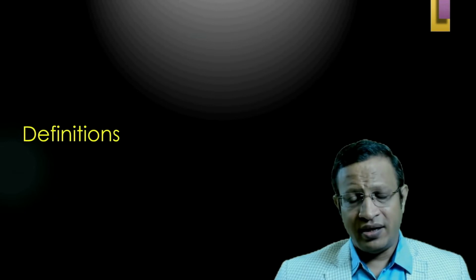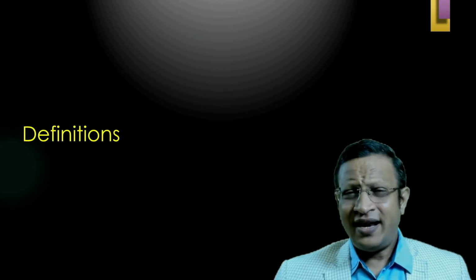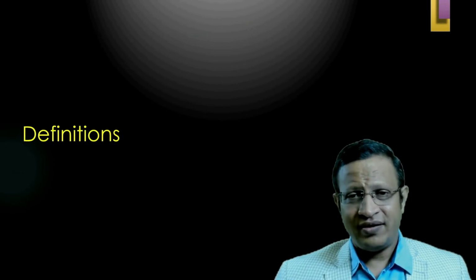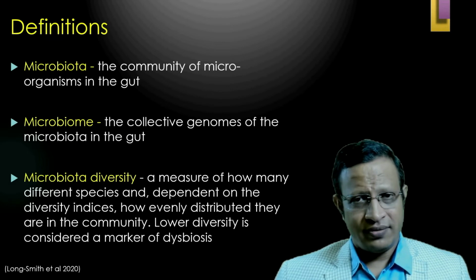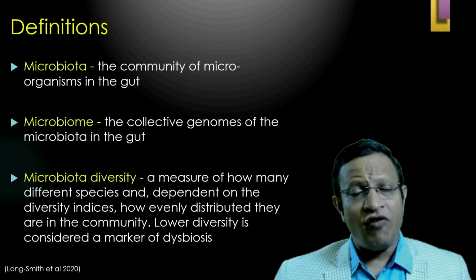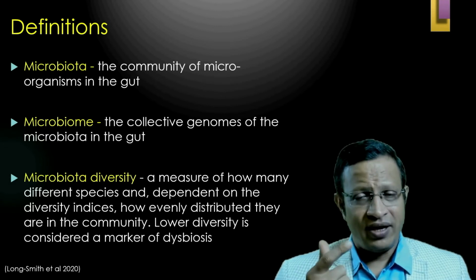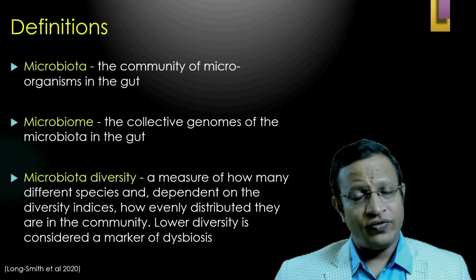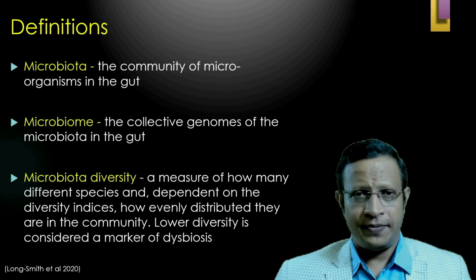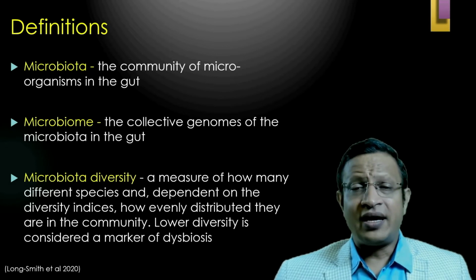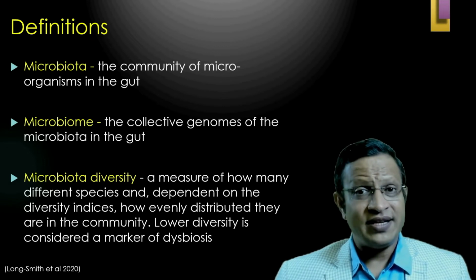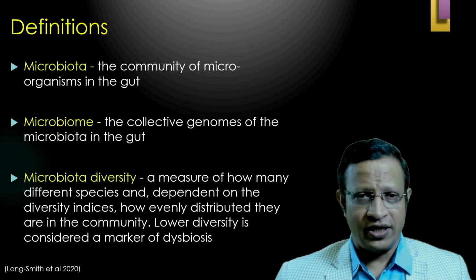So after discussing the microbiota till now, let's understand certain definitions and words which are there in this field. Microbiota. What does it mean? It is the community of microorganisms in the gut. They include bacteria, fungi, eukarya, archaea, and viruses, and also a few non-pathogenic fungi. What is microbiome? The collective genome of the microbiota in the gut is called the microbiome. That means it is the genetic material of the microbiota.